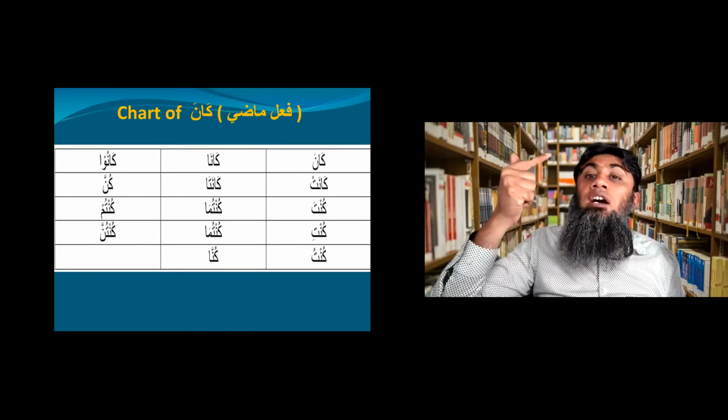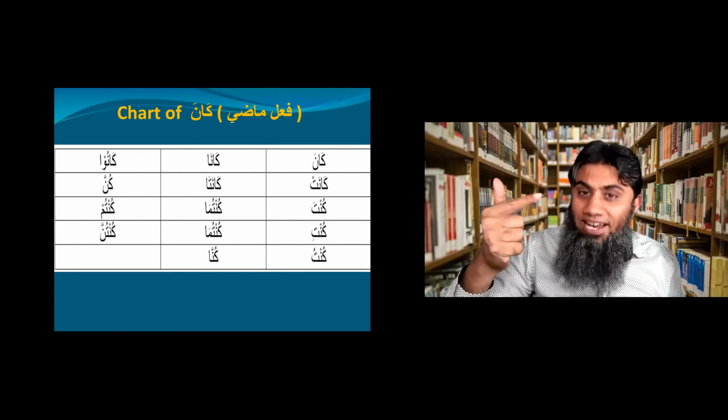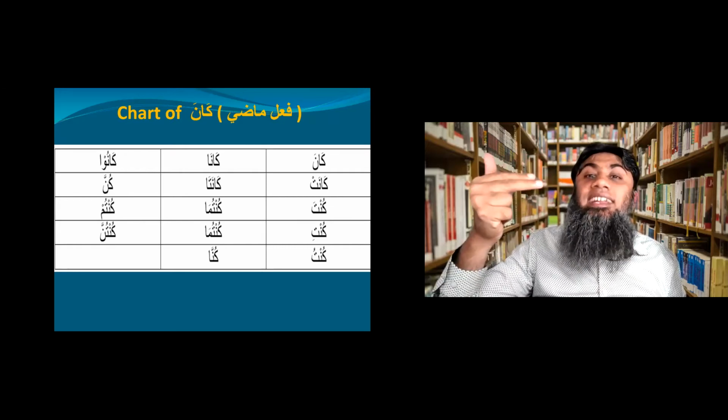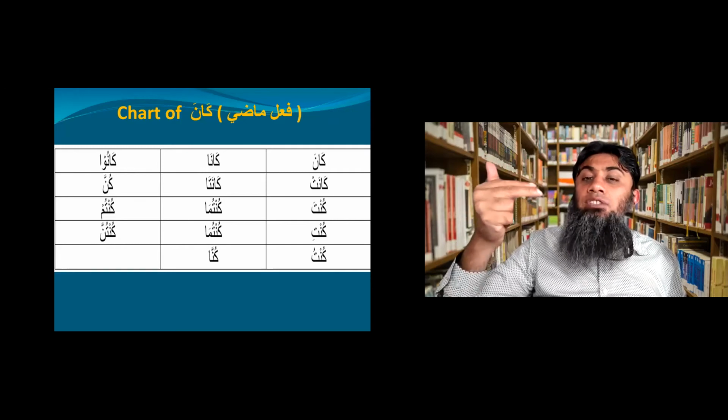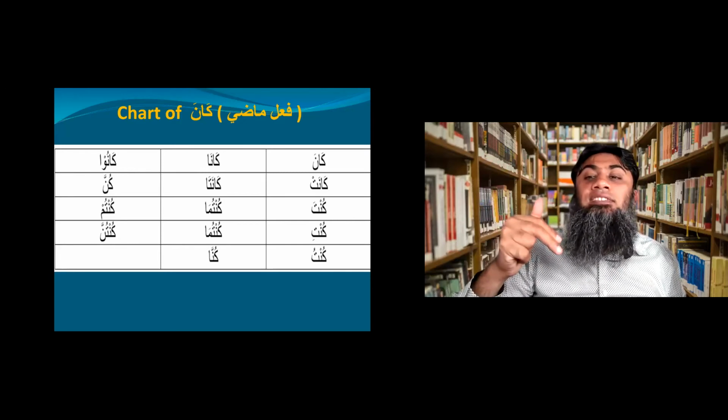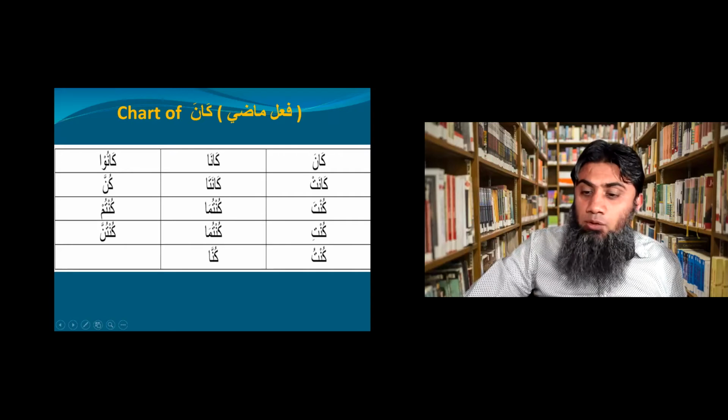Second form is Mudare, which covers both present and future. And number three, command or Amr. Inshallah, we see that same is the case with Kana as well. So on this slide, you can see the Kana chart. Why? It is the Madi version.